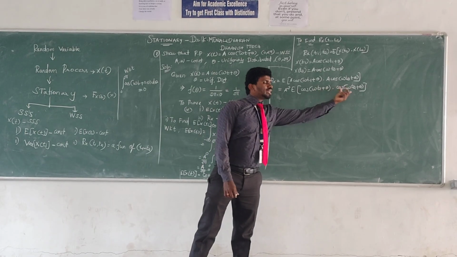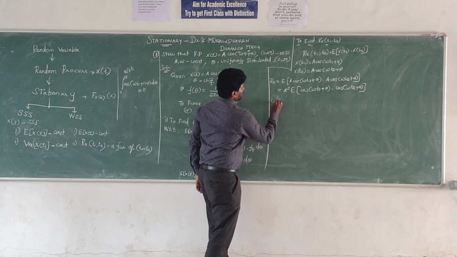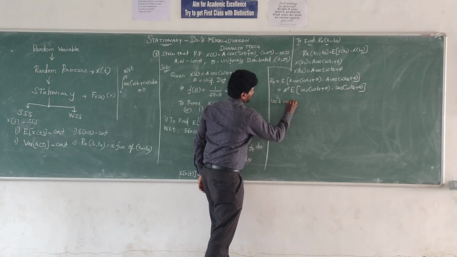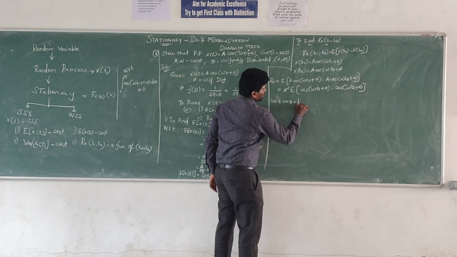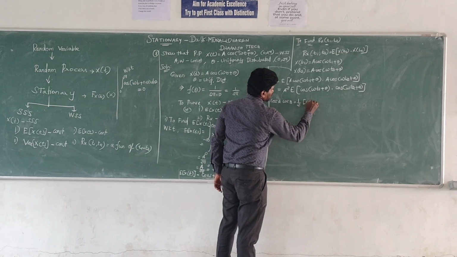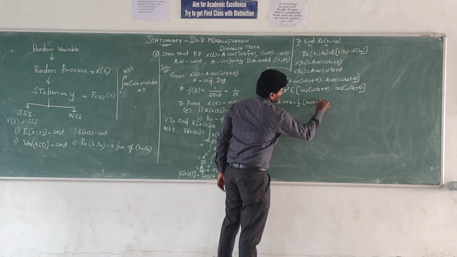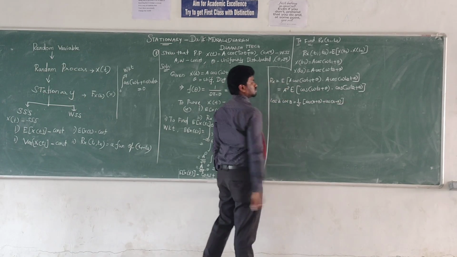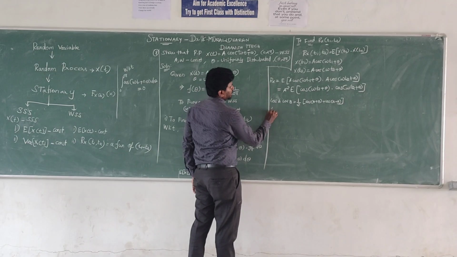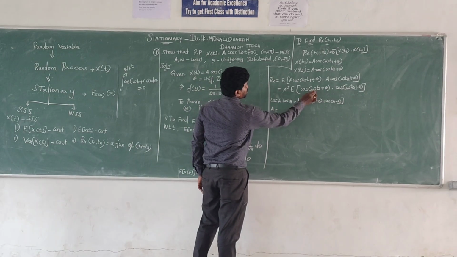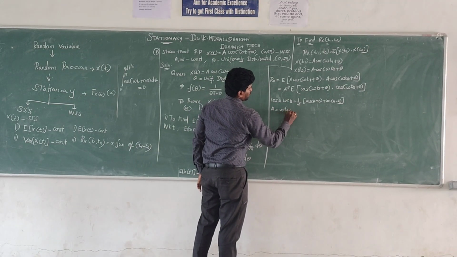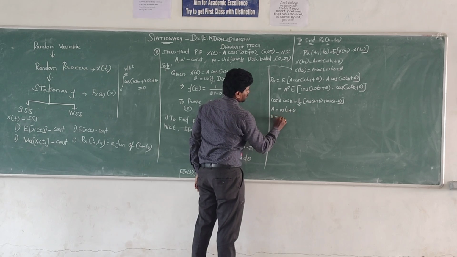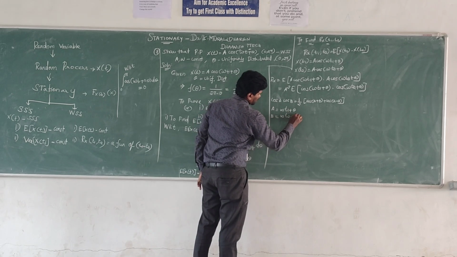So we apply the trigonometric formula: cos A into cos B equals 1 by 2 times cos of A plus B plus cos of A minus B. Here A is omega t1 plus theta and B is omega t2 plus theta.